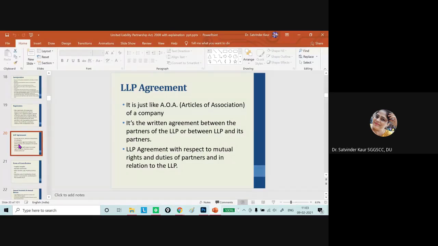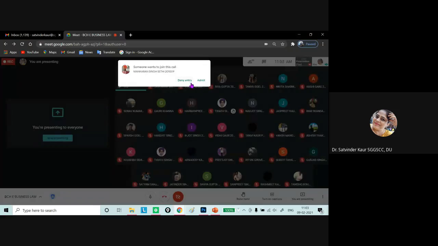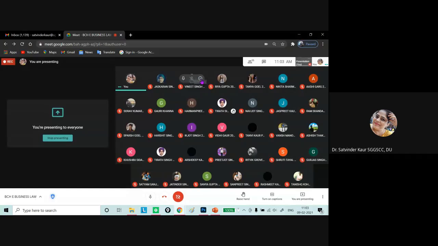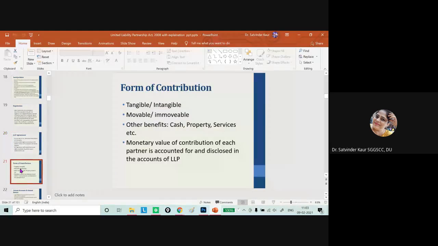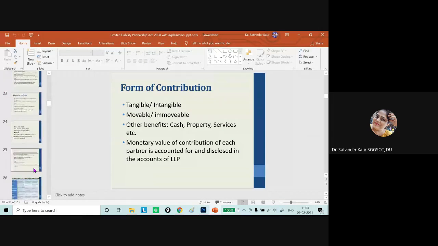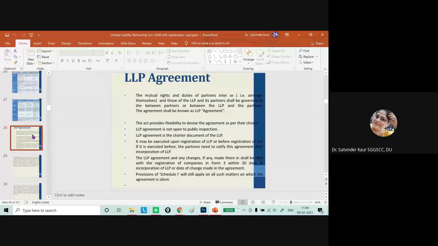Then we talk about the basic things in it. It carries the mutual rights and duties of the partners, and it is governed by the partners or between the LLP.